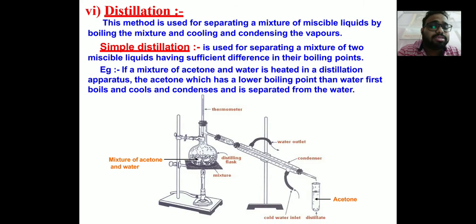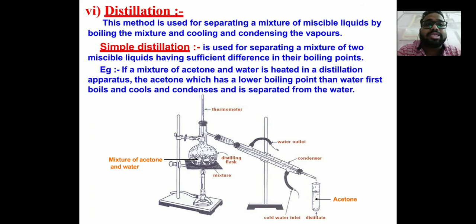Then you have distillation. Distillation is used for separating a mixture of miscible liquids. So remember, if you want to separate a mixture of two immiscible liquids, you use decantation or a separating funnel. But if you want to separate two liquids which are miscible, then you apply distillation. Distillation first boils the mixture, then cools and condenses the vapors. This is the diagram of the distillation setup.